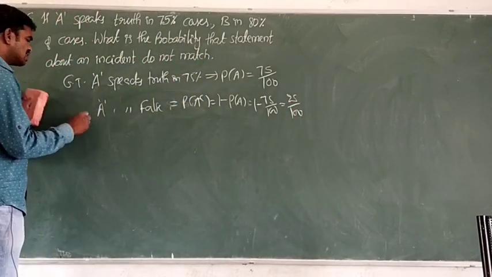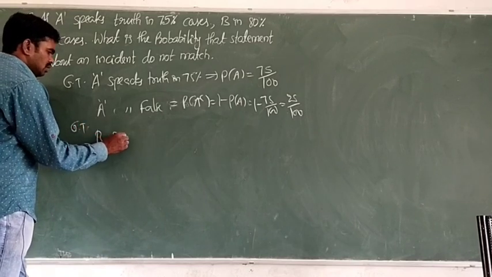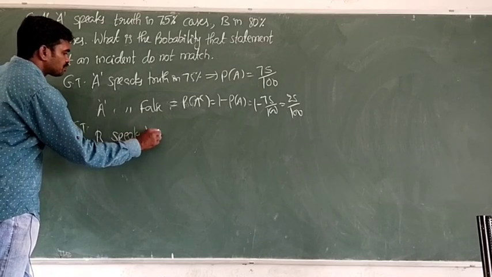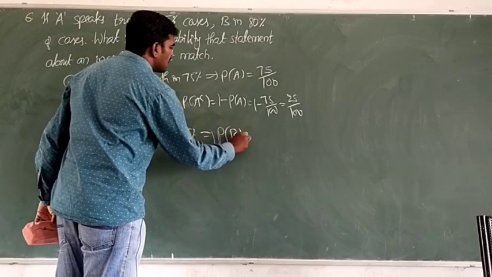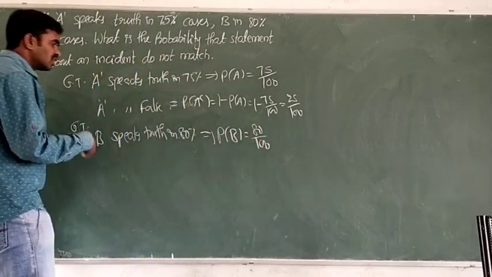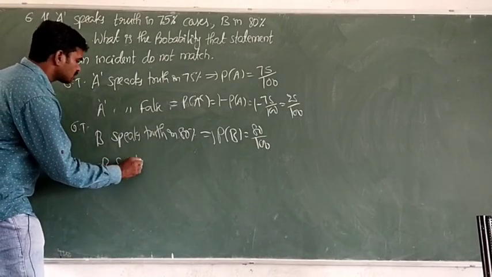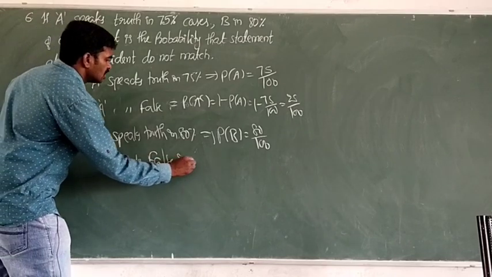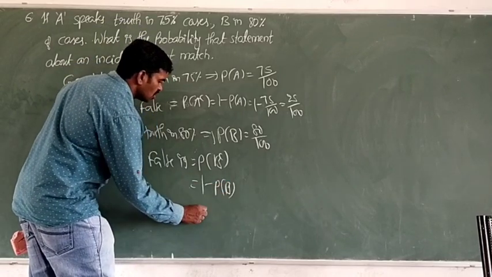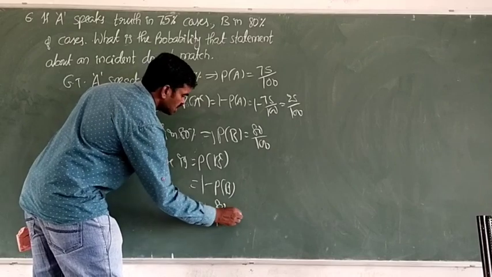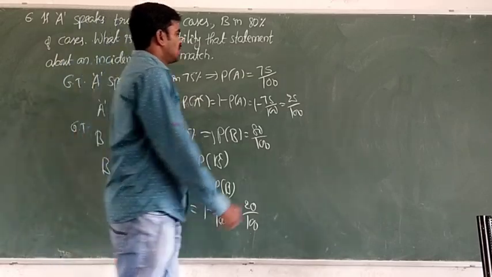Okay. Similarly, about B. So given that B speaks truth in how many percent? 80%. That implies probability of B can be taken as 80 by 100. So what is B complement? It is speak false. So B speaks false is probability of B complement. So that is 1 minus probability of B. So that is called 1 minus 80 by 100, means 100 minus 80. So 20 by 100. Okay.